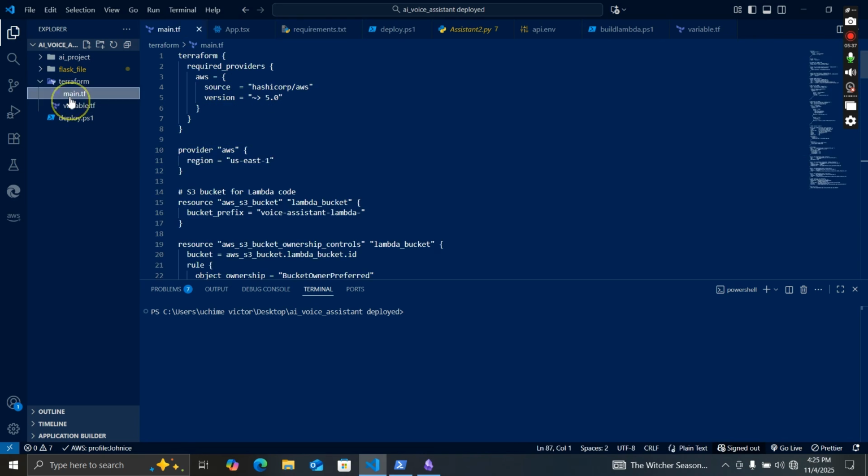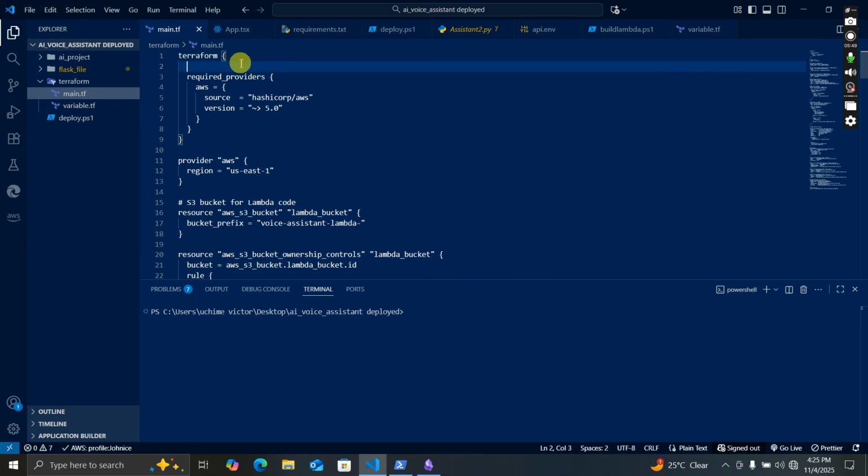Let us go through our Terraform folder. As you all know, Terraform is made for creating infrastructure on AWS. So this holds the required provider. This tells Terraform where we are creating this infrastructure on AWS. This is our source of Terraform. There are many other sources, but this is our source, where we're going to be getting our Terraform structures from.